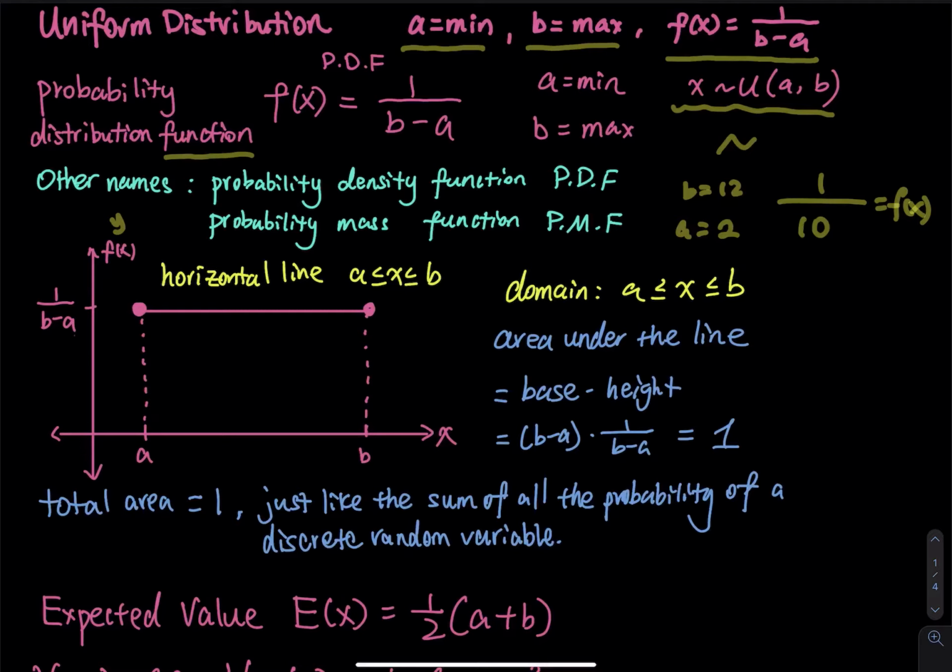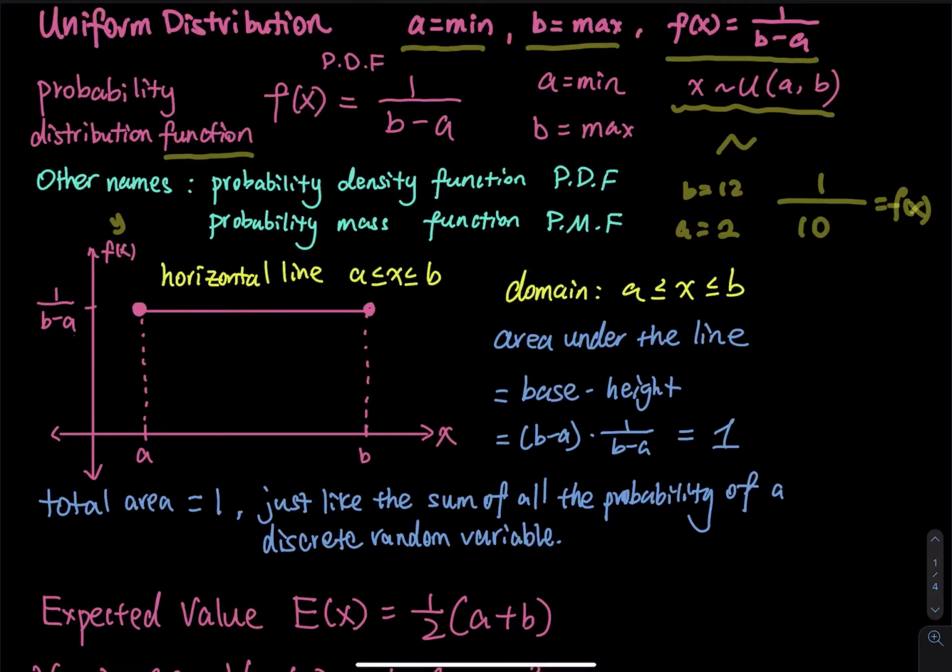How come there is no table in here? The table is already on this page. Where is the table? The table is the graph. So the graph is the table. In the table, the sum of all the probabilities equals 1, right? So in this graph, the area under the straight line is equal to 1. So the graph works just like the table.